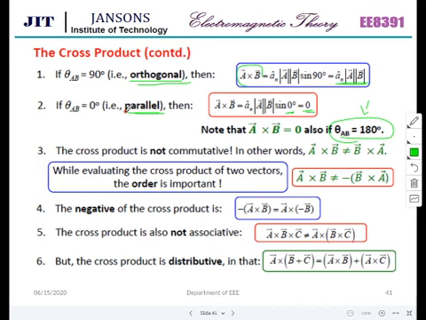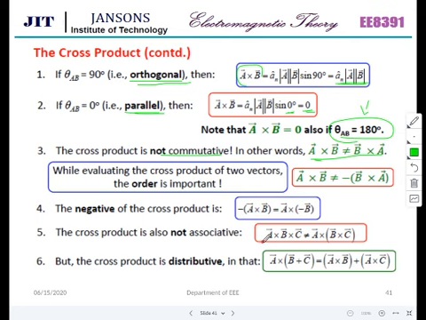So the cross product is not commutative. That is, A cross B is not equal to B cross A. We cannot say that A cross B is equal to B cross A. So it is not commutative. While evaluating the cross product of two vectors, the order is important. We can write it instead as minus B cross A, as I have told in the subtraction of vectors. The negative of the cross product, minus A cross B, can be written as A cross minus B.